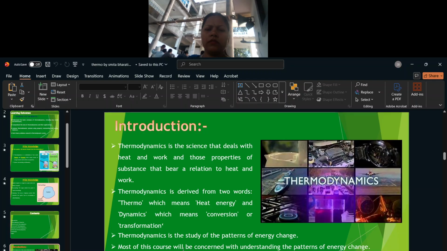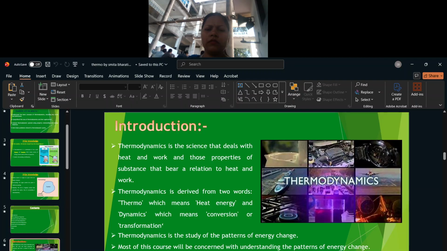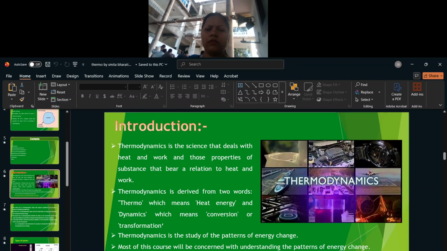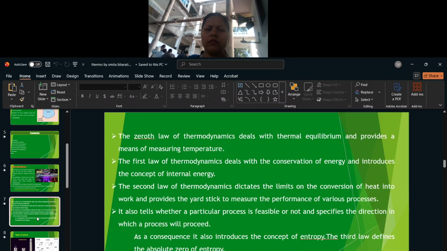Most of this course will be concerned with understanding the pattern of energy change. More specifically, thermodynamics deals with energy conversion and the direction of change. The zeroth law of thermodynamics deals with thermal equilibrium and provides a means of measuring temperature. The first law of thermodynamics deals with the conversion of energy and introduces the concept of internal energy.